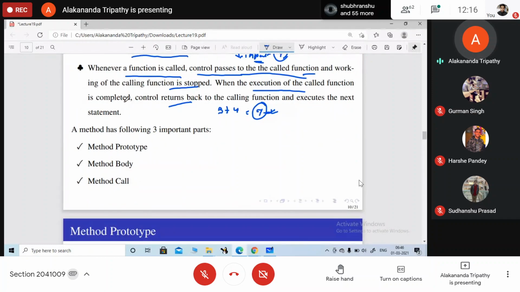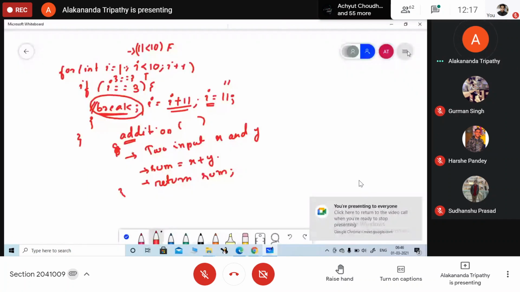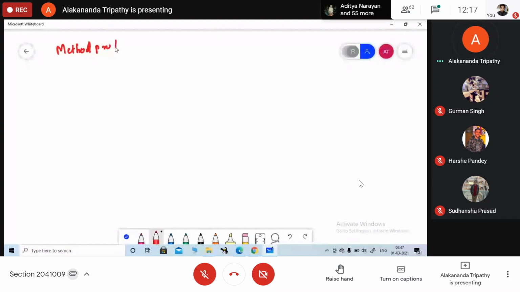Okay, so the method consists of 3 things: method prototype, method body, and method call. So a method particularly consists of 3 things: prototype, method body, and method call. So first one, we will check method prototype. What is a method prototype? A method prototype consists of, I'm just giving one example.